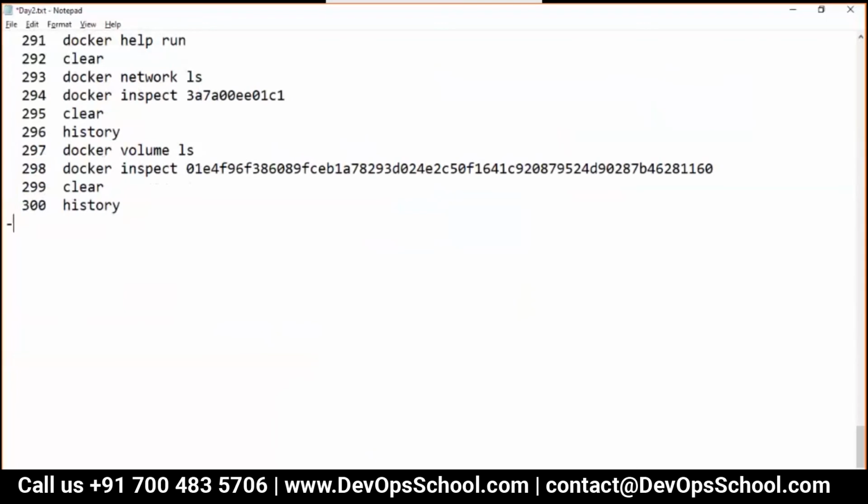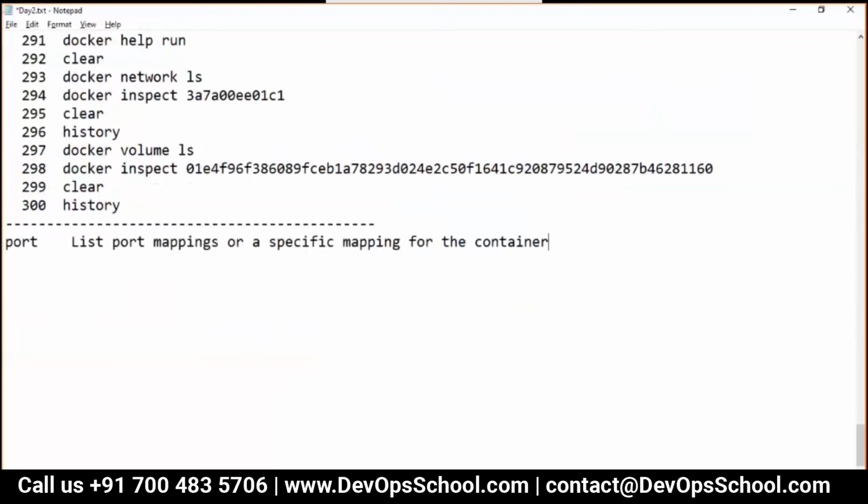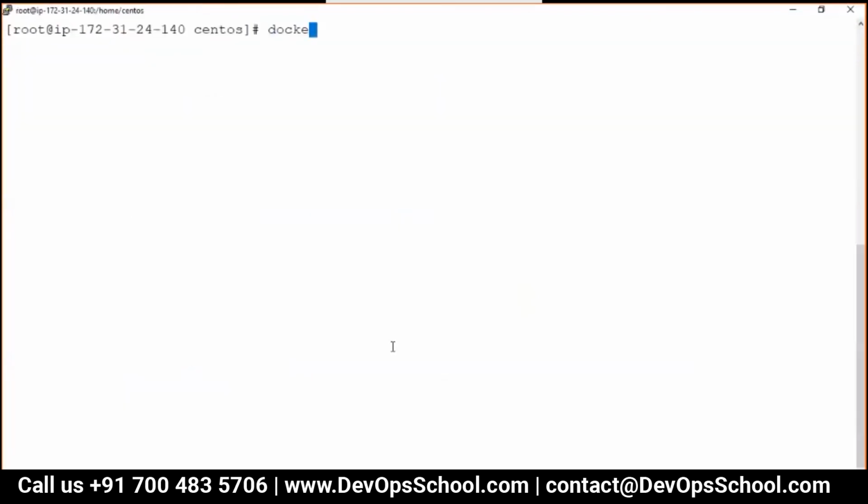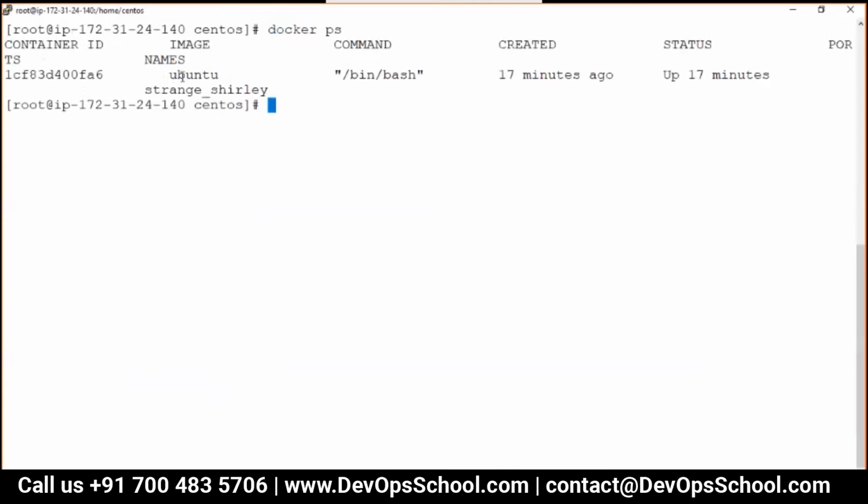When I look at the port command, I read the documentation and it says list port mappings or a specific mapping for the container. Okay, I want to know port mapping. So do we have any containers? Right now this is the Ubuntu container. Can I run docker port and container ID? I see nothing. That means there is no port mapped to this container. Can I see docker run -d Jenkins?